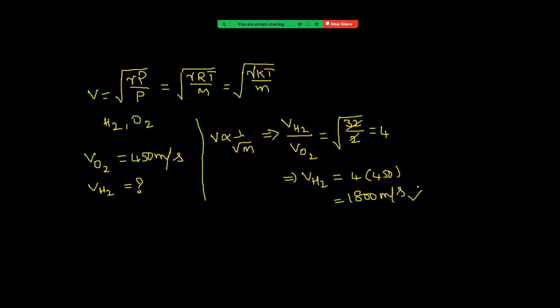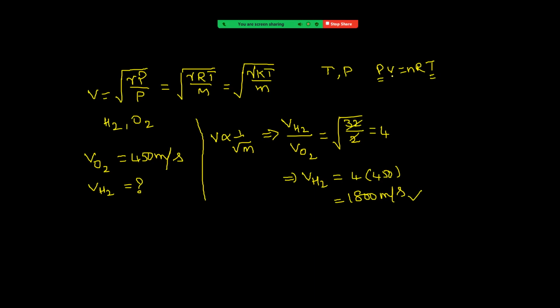And if you observe one more condition, given same temperature and same pressure, see why they mentioned both are the same. From the gas equation, we can see PV equal to nRT. Given same temperature, same pressure, that means volume is the same.